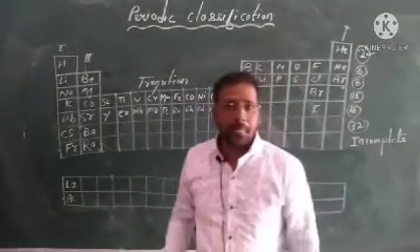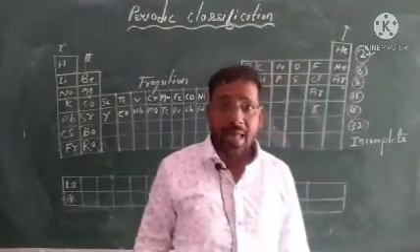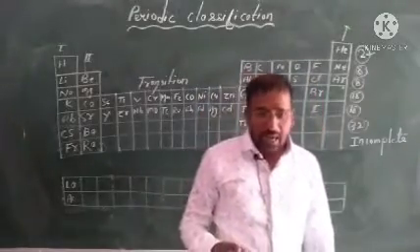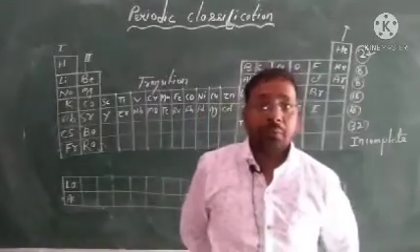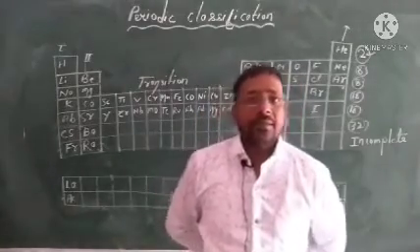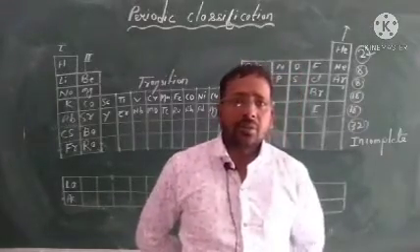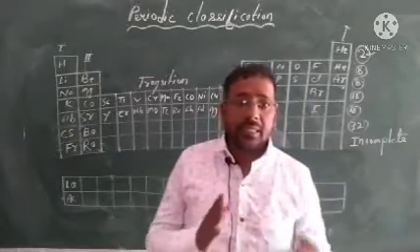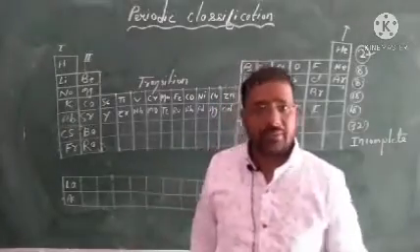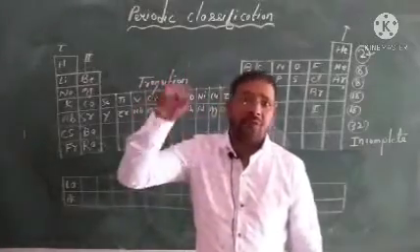Then after that, one more table was there. It was very valid. Actually, at the same time there were two scientists, Lothar Meyer and Dmitri Mendeleev. Lothar Meyer classified the elements in increasing order of atomic weight, but he arranged the elements in a graph.